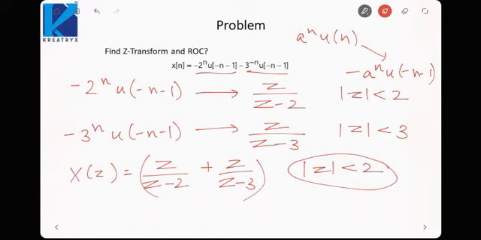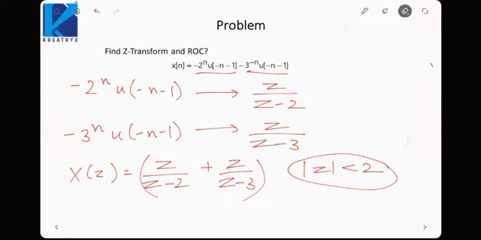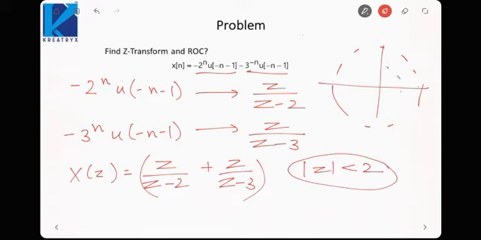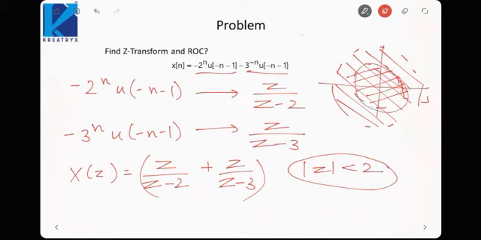Is it fine? Otherwise you can plot it on the z plane again like this. This is radius 2, this is 3. One is saying mod z is less than 2, the other is saying mod z is less than 3. So the intersection is this one only, mod z is less than 2. This will be the intersection and this will be my ROC.